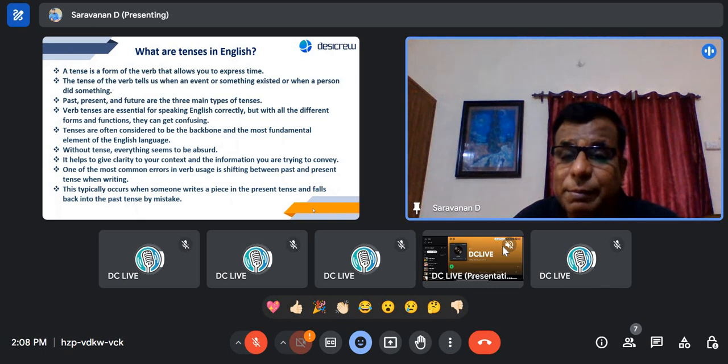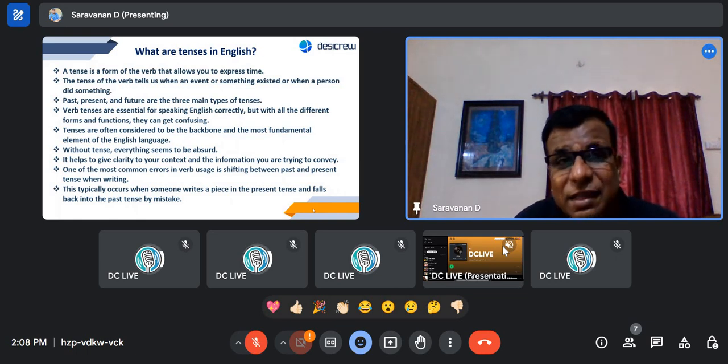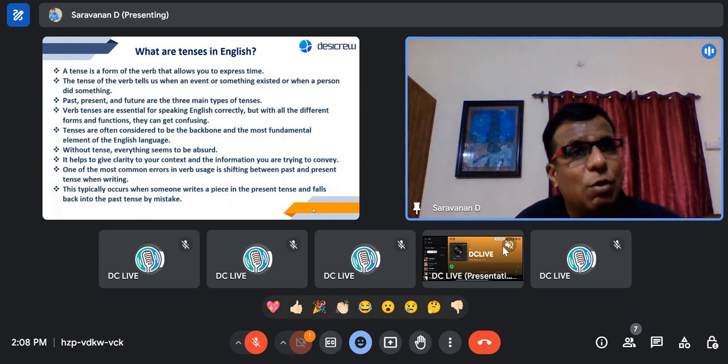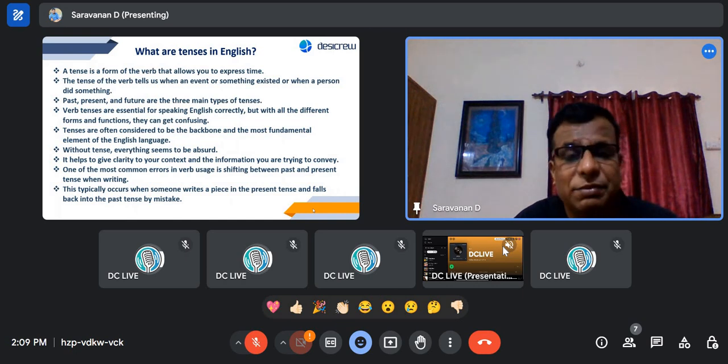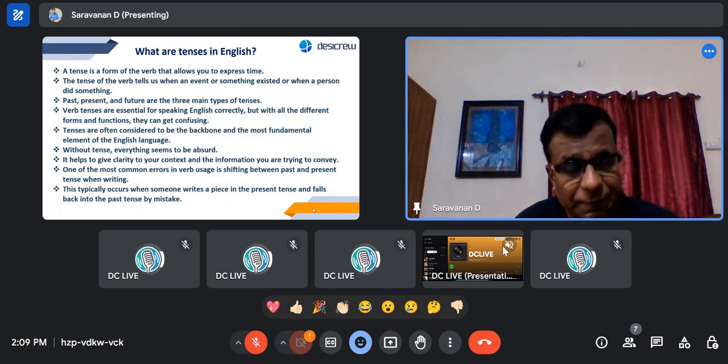One of the most common errors in verb usage is shifting between past and present tense when writing, right? You will have a lot of confusion. Something which has happened, but when you're writing in present, since you're writing in present, it doesn't mean that the action which has happened will still be in present. No, that will be in past. Something that is happening now will be in present, not in past. So the errors can happen shifting between past and present tense, which is very important when writing.